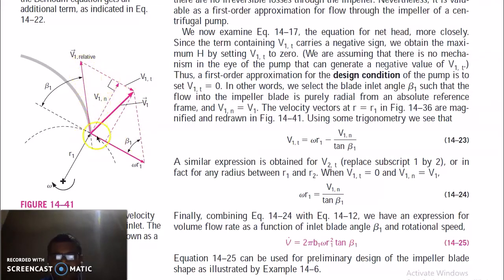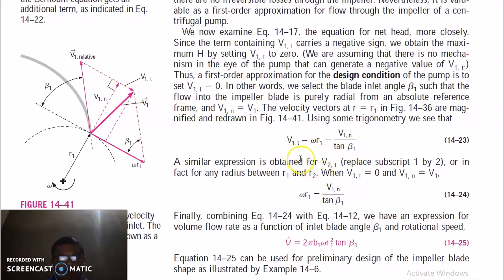Now you can see this is your relative velocity, this is your tangential velocity. Now V1t is equal to omega R1 minus this component, which is V1n over tan beta 1.